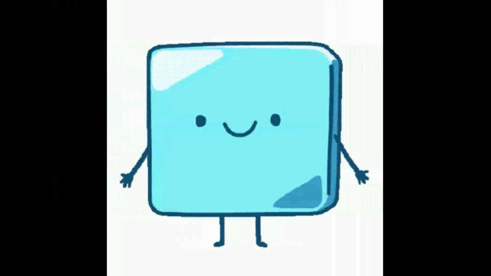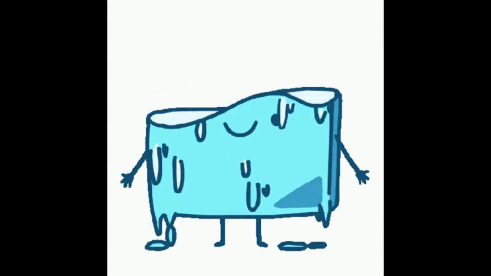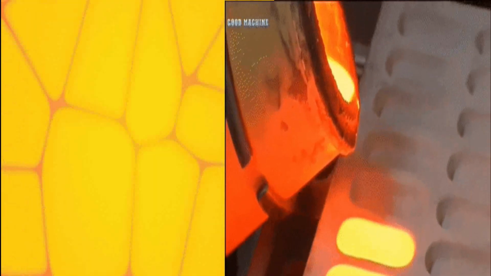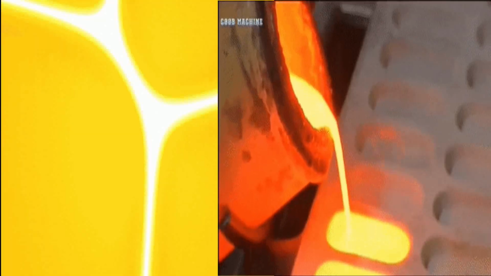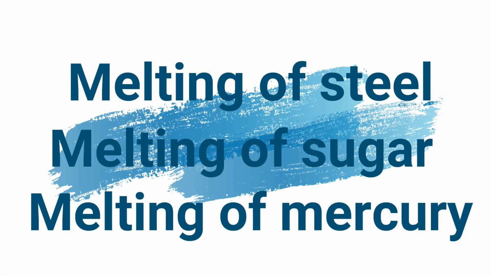For example, an ice cube which is in the solid state on melting changes into liquid form, water. And one more example, gold on melting at a high temperature changes into liquid. Melting of steel, melting of sugar, melting of mercury are some more examples.